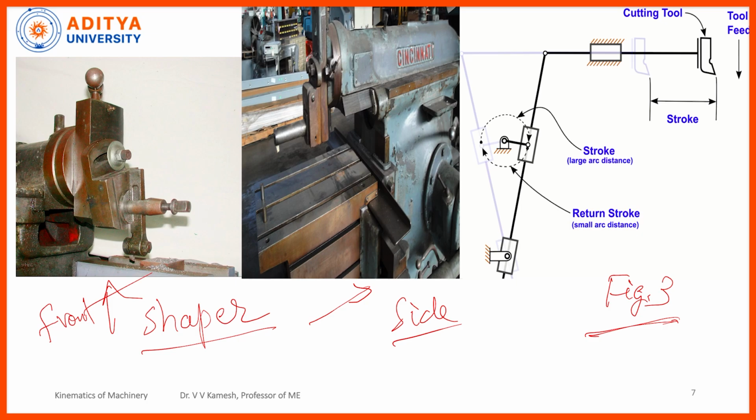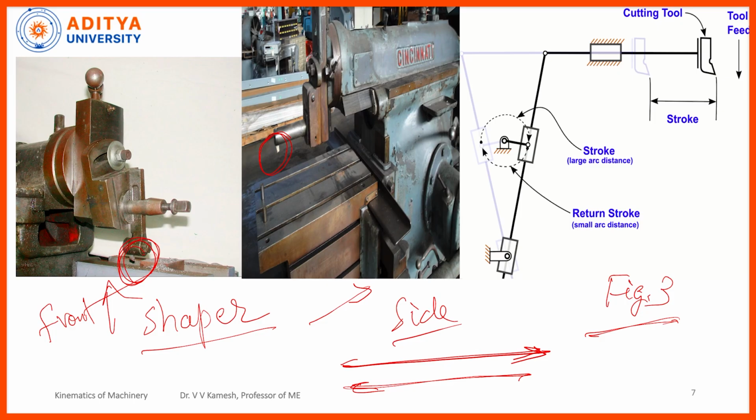So, you are observing the tool of this shaper. Now, you are looking here, in the red circle, I am having the tool. So, the shaper tool moves forward and backward, right? In the forward direction, cutting takes place, but in the backward direction, there is no cutting, the empty tool is coming back, right?